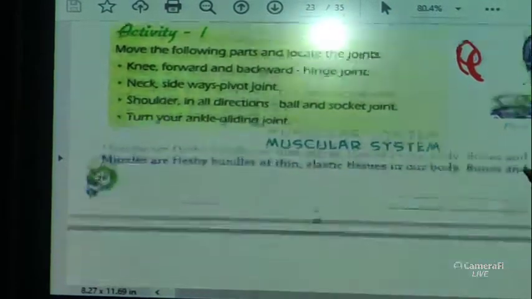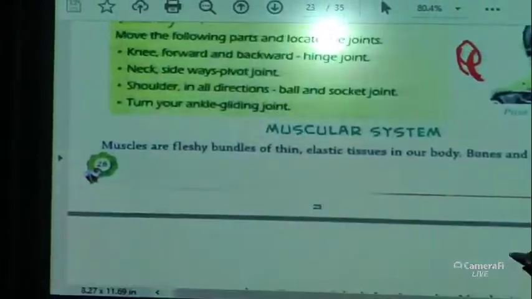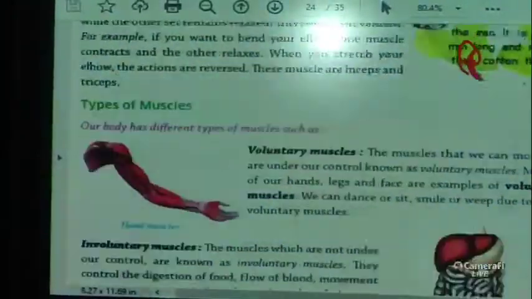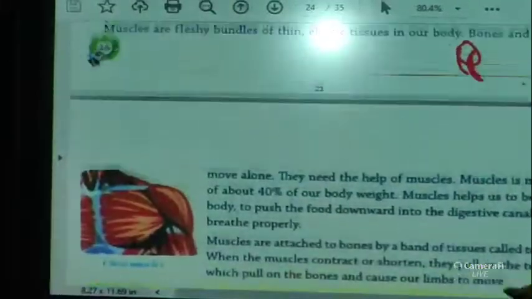So we have learnt about the joints and bones. In our next video, we will learn about the muscular system, okay.